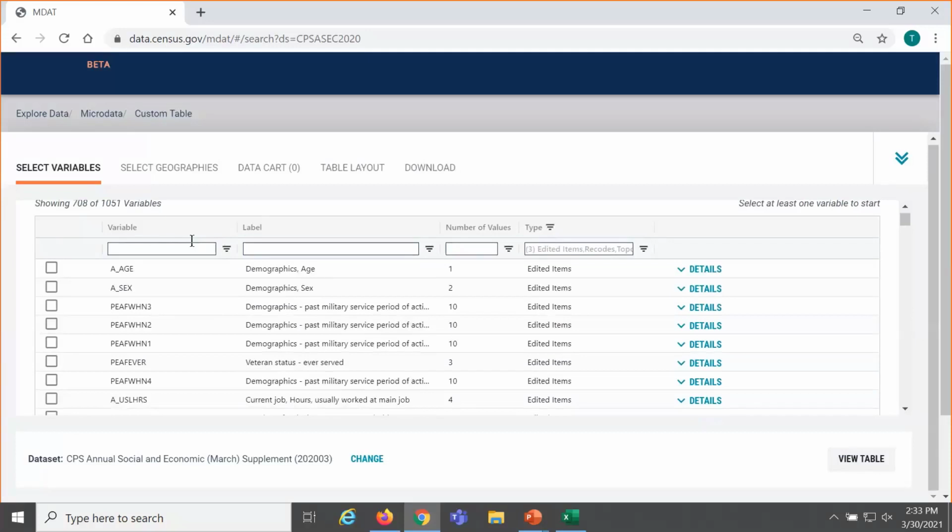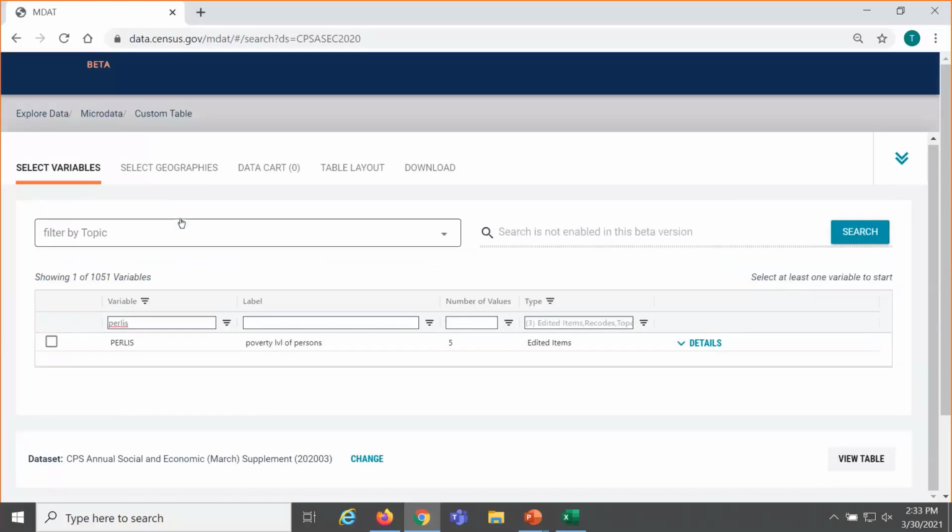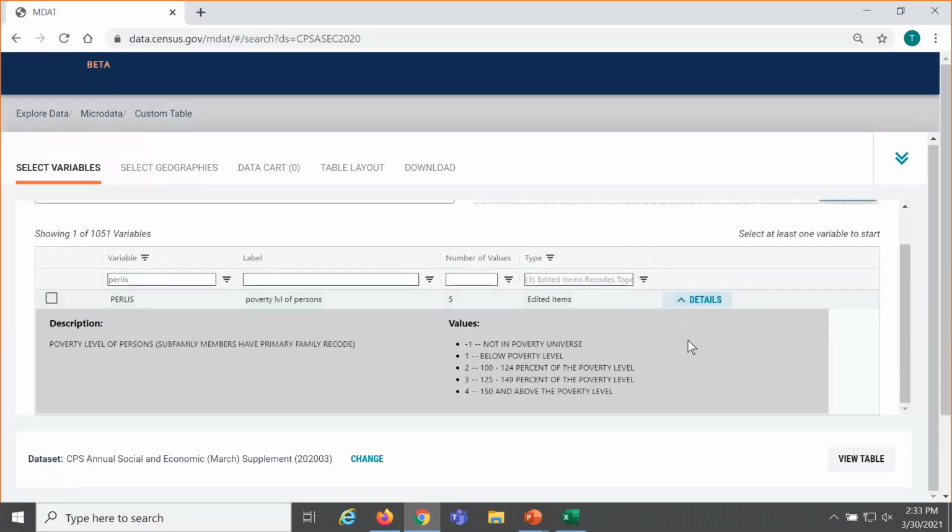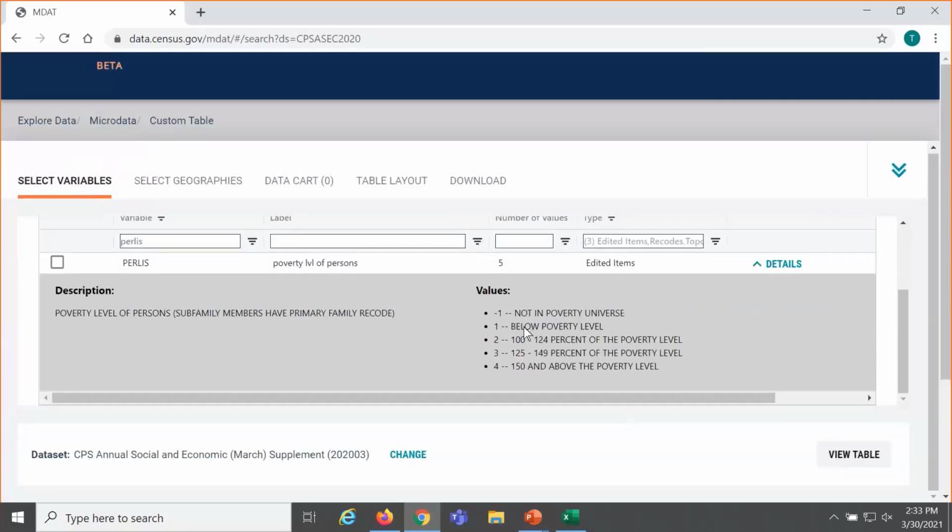Now, if you already know the variable name that you need offhand, another way you can search is by name. So clicking directly underneath where it says variable, I know the variable for poverty of people is PERLIS. So I type in PERLIS. It brings up that match. I can verify this is the variable I want by clicking details and see that this gives us data for people not in the poverty universe, below poverty, people being close to poverty but not quite in poverty, and then people who are above poverty.